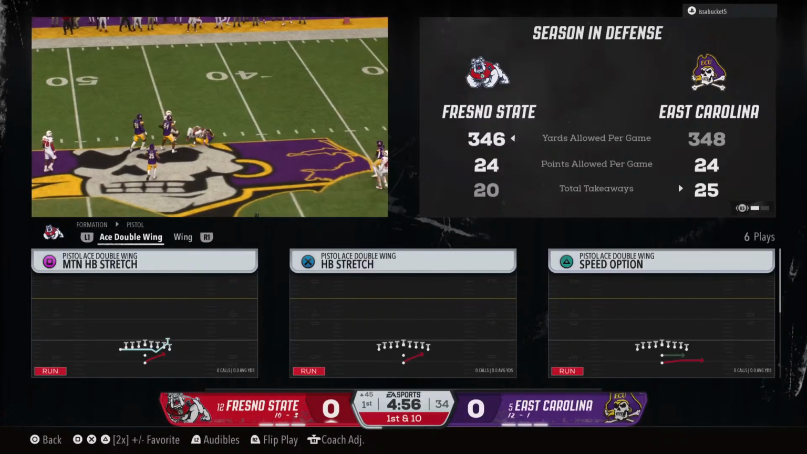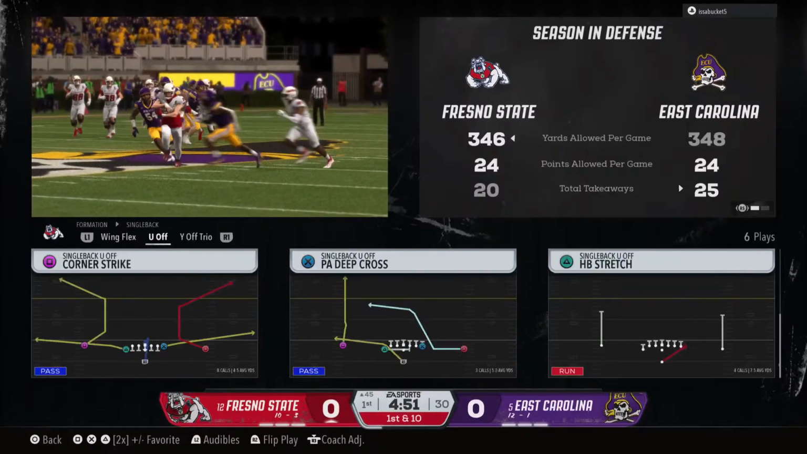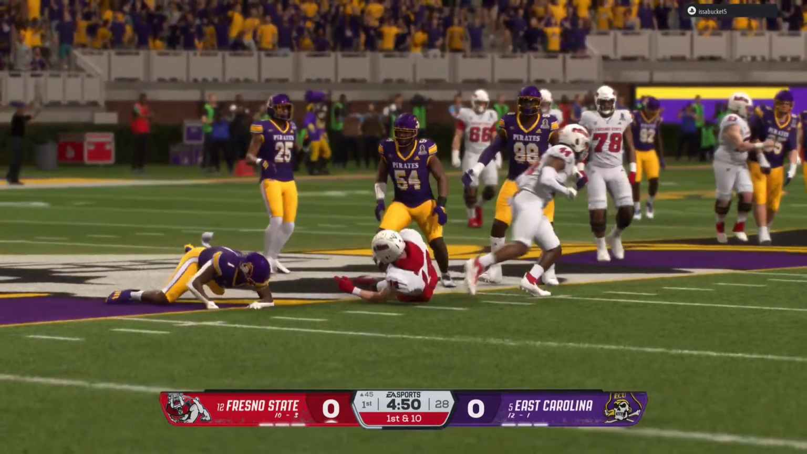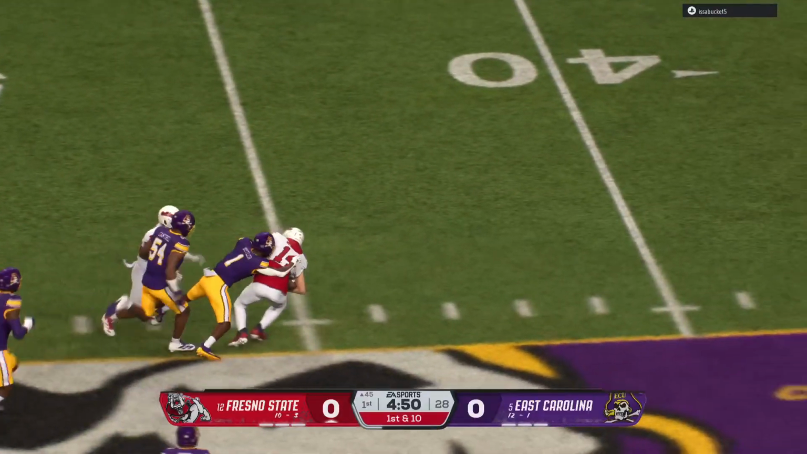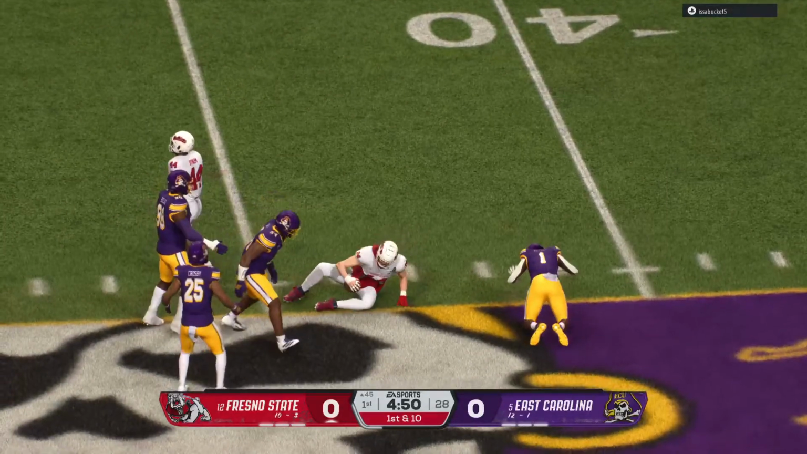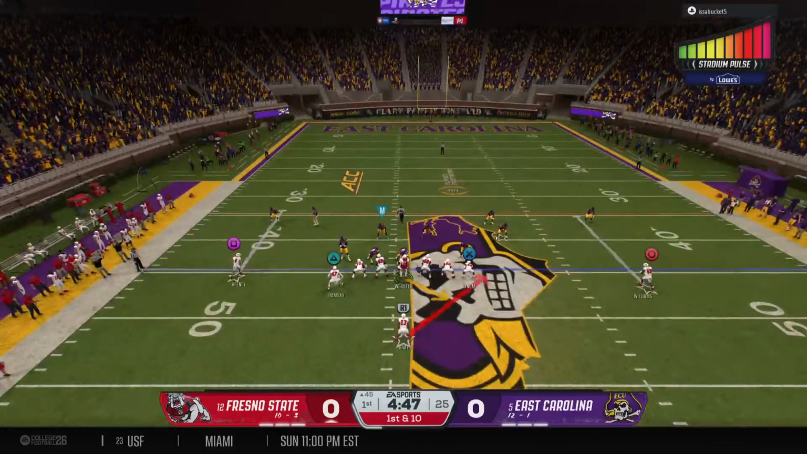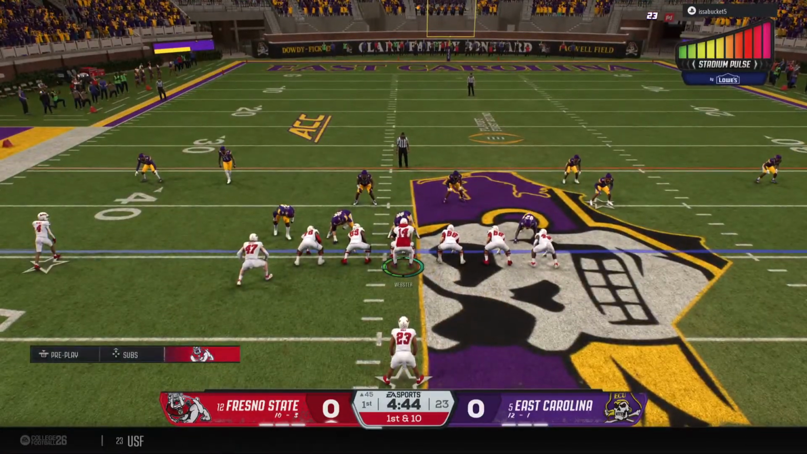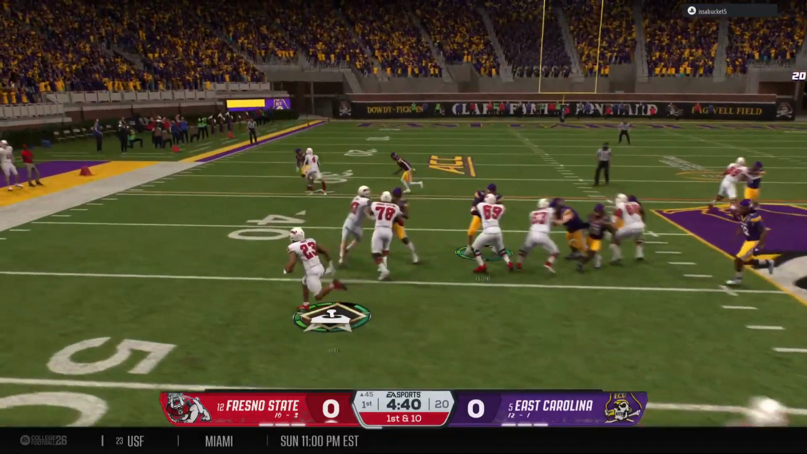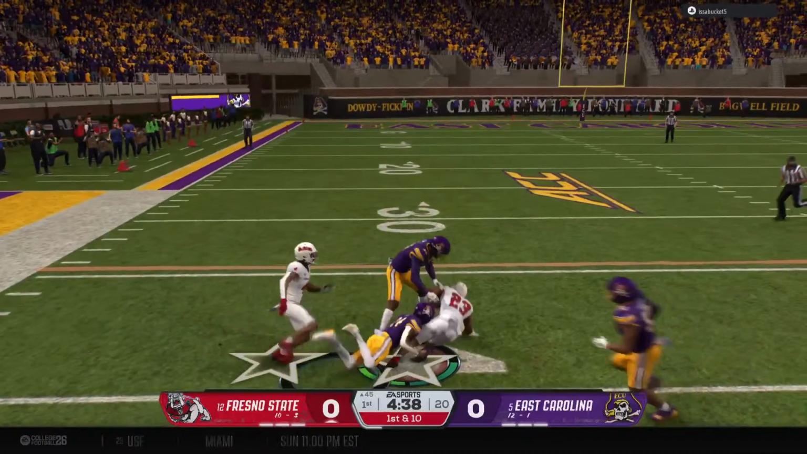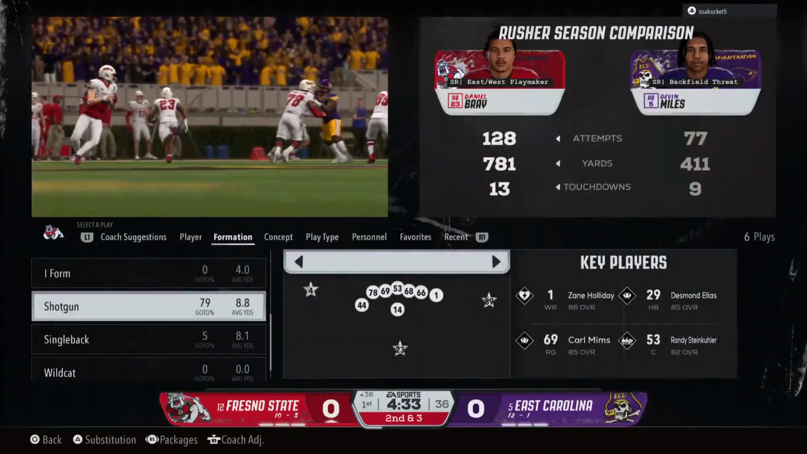Boy, this guy can do it all. We know what he can do with his arm, but when things aren't there, he does a good job of pulling it down, knowing where the first down marker is, picking up the first down. How aggressive will they be on this first down play? A handoff to the back. Brought down after a 7-yard gain, so it's 2nd and 3.